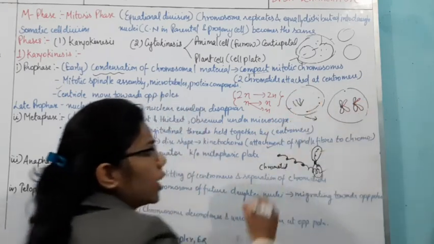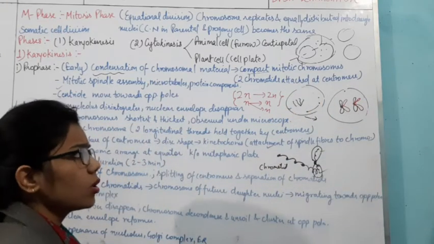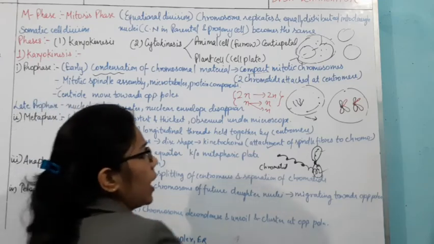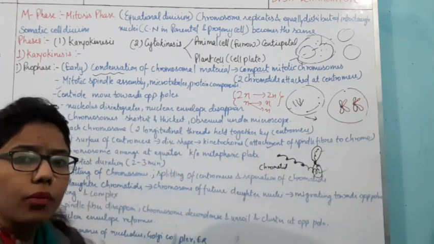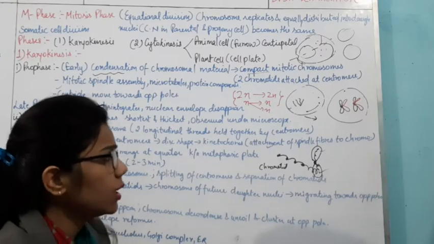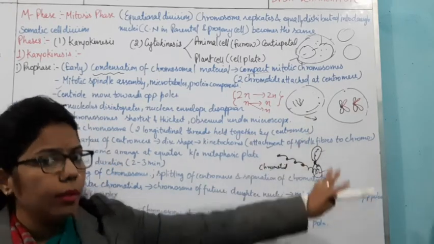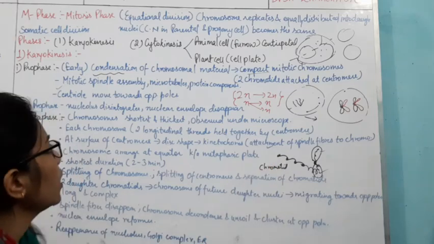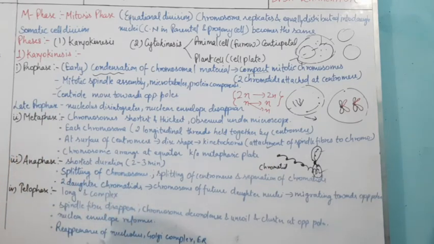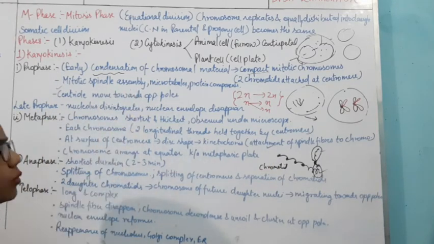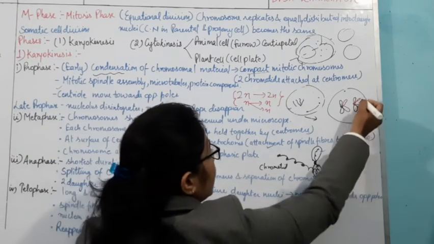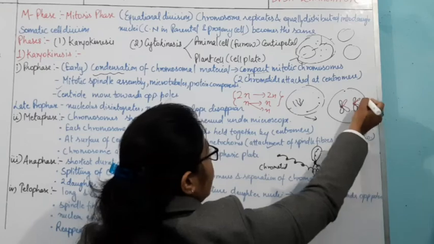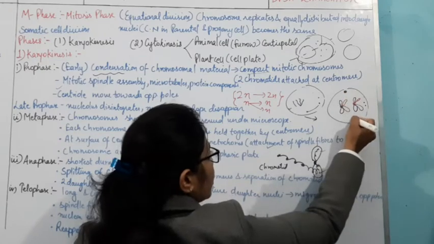It will also get replicate. Okay, so like this, what is happening? We have said that there will be disappearance of most of the things, and due to this the chromosome gets doubled here. Okay, replication of this chromosome. So here we can understand that centriole move towards the opposite pole, as well as what you can see here, these centrioles which are present here, they will move towards the opposite pole.